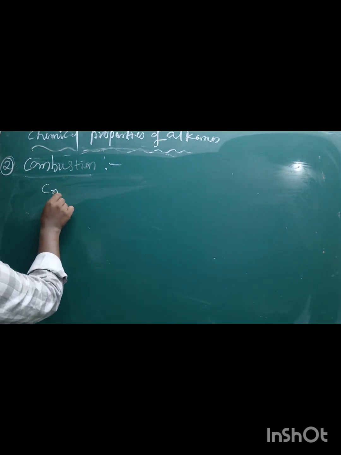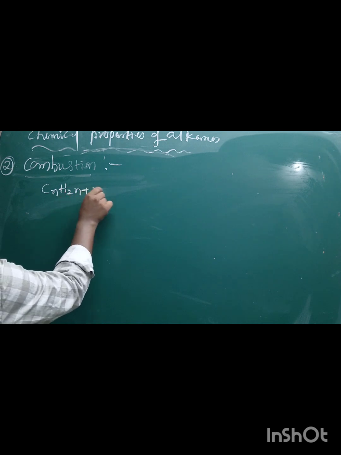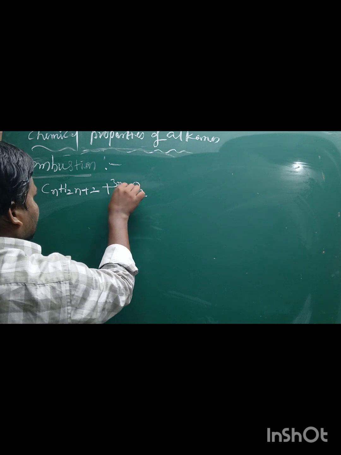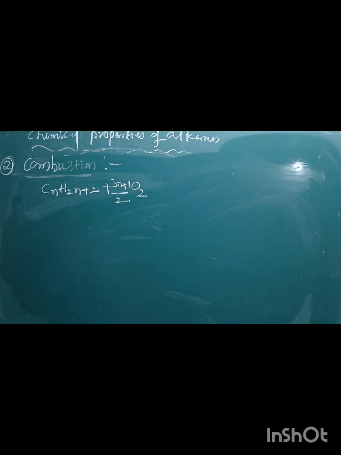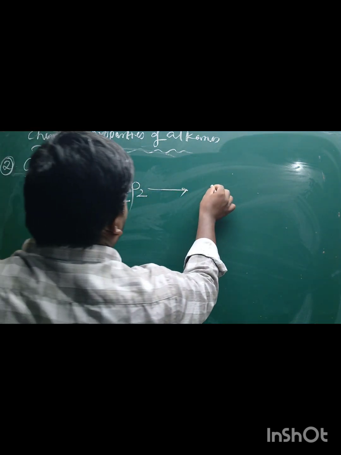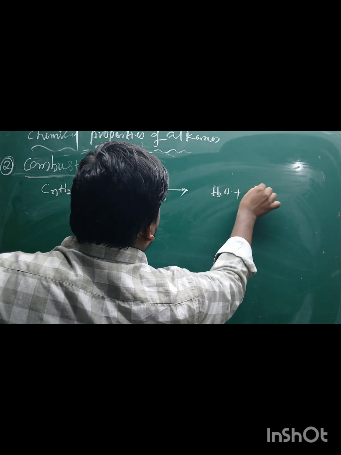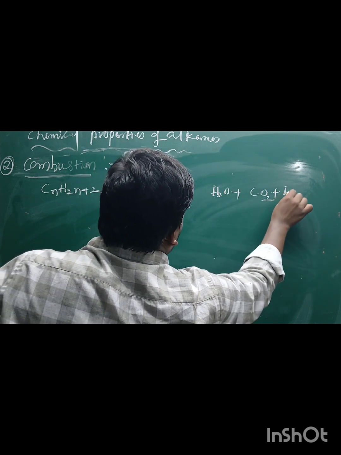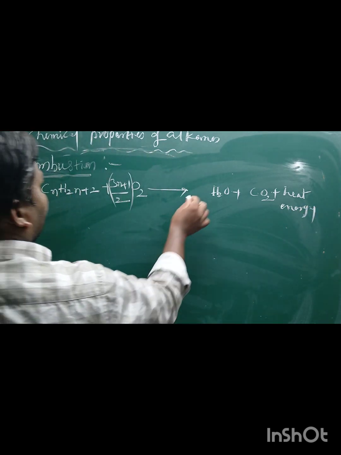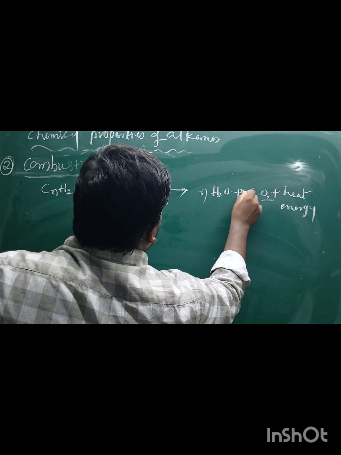For example, the general formula of an alkane, CnH2n+2, burns with (3n+1)/2 moles of oxygen, that is, excess oxygen, to form water, carbon dioxide and heat energy. Here n+1 moles of water and n moles of carbon dioxide are formed. It is a highly exothermic reaction.